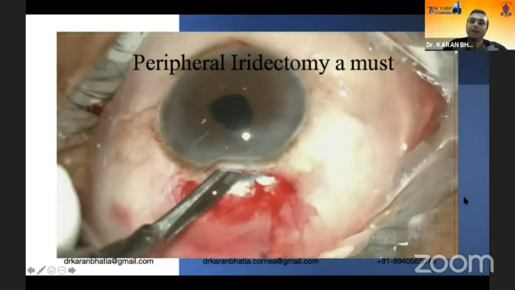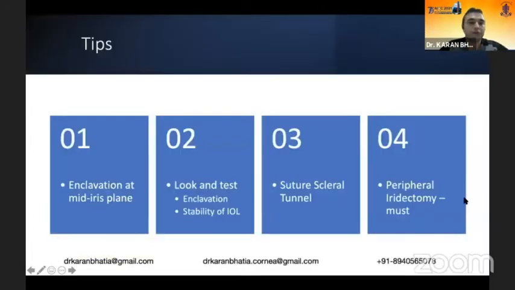Iridectomies are a must to prevent pupillary block. So tips are: enclavation should be done at the mid-iris plane. Look and test for the enclavation and stability of the IOL. If it's partial thickness, you need to go in and enclave it full thickness. You have to always suture the scleral tunnel because it is a vitrectomized eye.